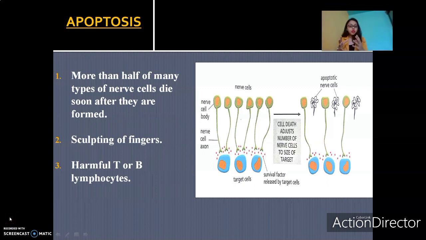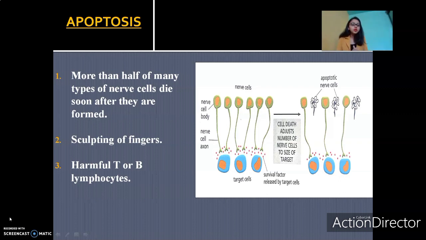Before we begin with the definition of apoptosis and the different pathways, let us first consider a few examples seen during embryogenesis. Embryogenesis is the formation of the embryo, the stage that comes after zygote formation. Firstly there's formation of the zygote and then there's embryogenesis. During embryogenesis, we see the different organs forming. More than half of many types of nerve cells die soon after they are formed. In order to innervate an organ during embryogenesis, what do we mean by innervating an organ? Innervating an organ means to supply that organ with nerves.